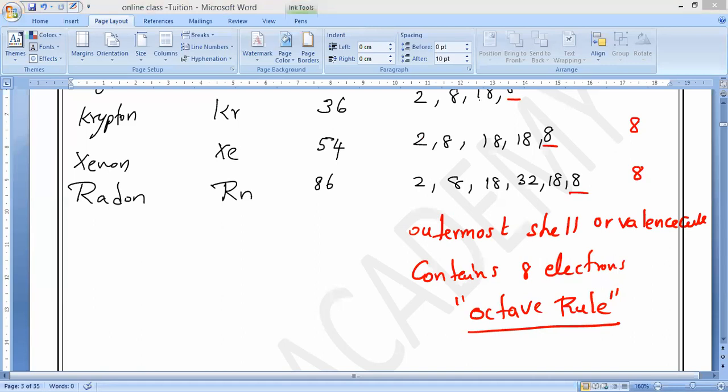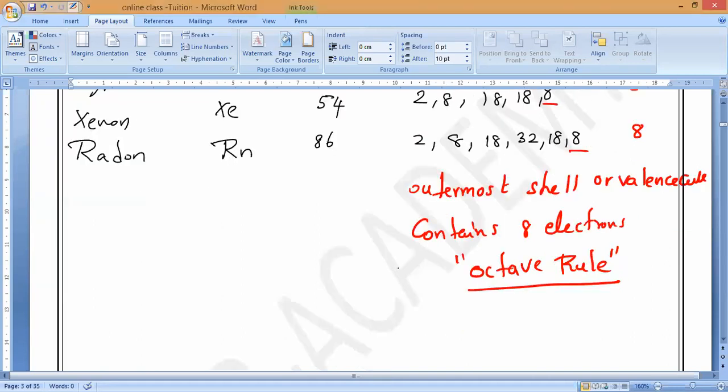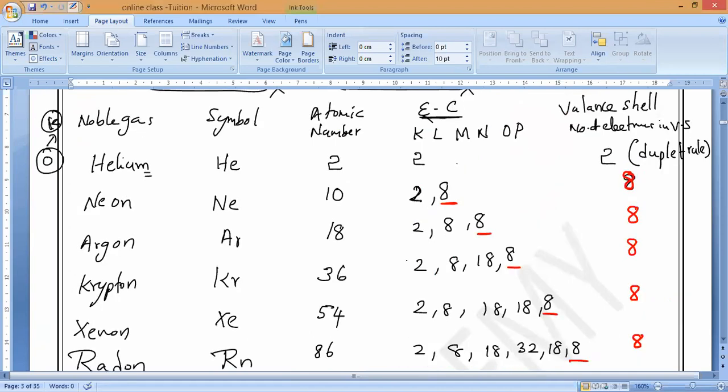So now, if you observe carefully, this is what we should call the octet rule. This octet rule is not applicable for what, guys? Only for helium. Understanding? So the rule which is applicable for helium is what, guys? The duplet rule.